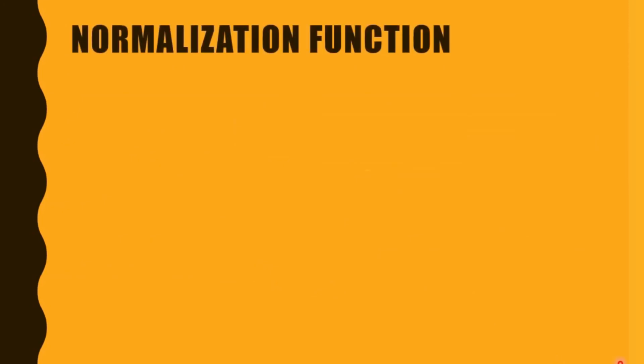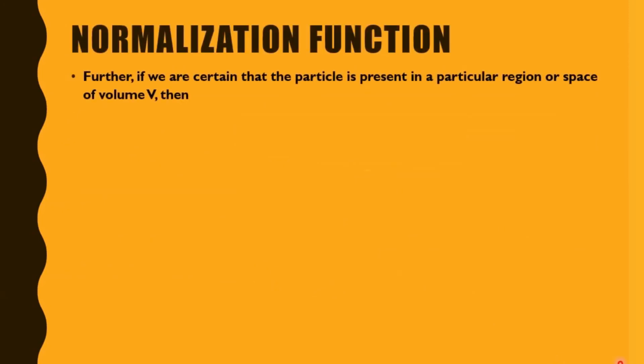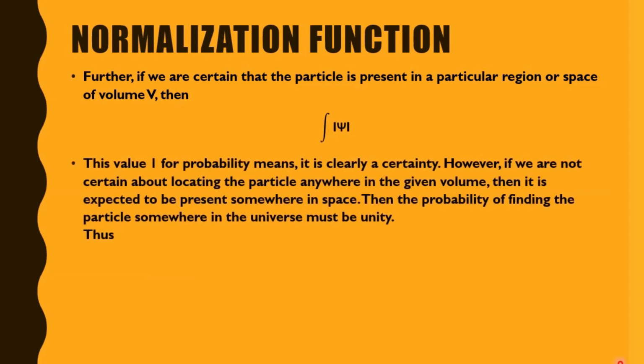Now we will know the normalization function. Further, if we are certain that the particle is present, so when is the particle present? When psi square is equal to 1, right? For the space of a volume V, we know that the integration of psi square is 1. This value 1 for probability means that it is clearly a certainty that the particle is present.